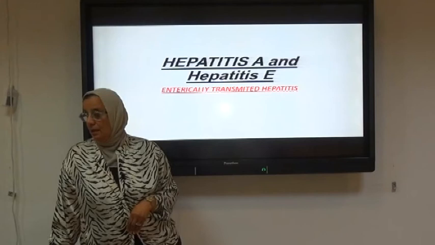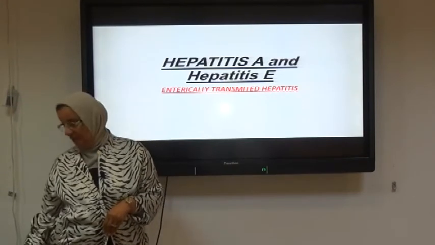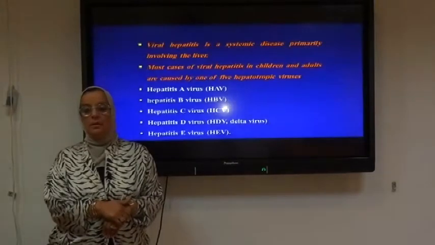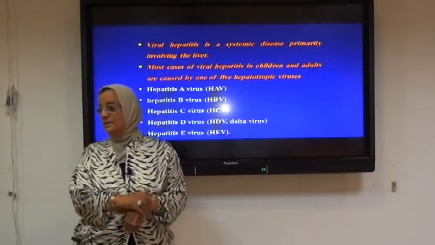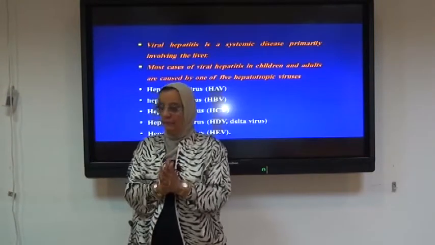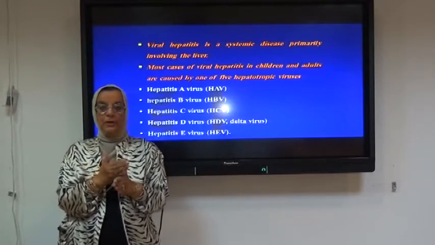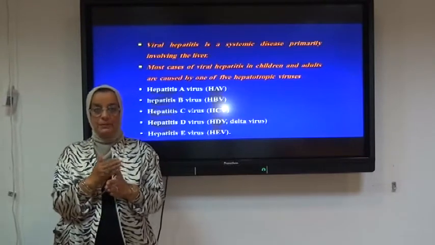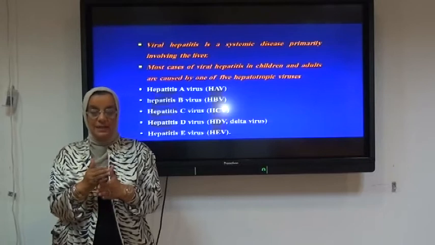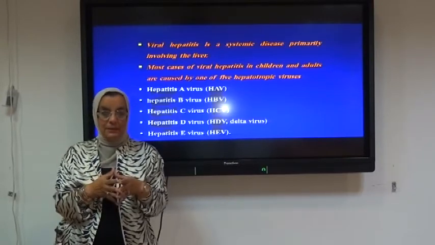Hepatitis A and hepatitis E, which are also named enterically transmitted hepatitis. Viral hepatitis is a systemic disease which is primarily affecting the liver. The word primarily affecting the liver means that when such a group of viruses enters the body, the first target is the liver cells. These viruses will not replicate except inside the liver cells.